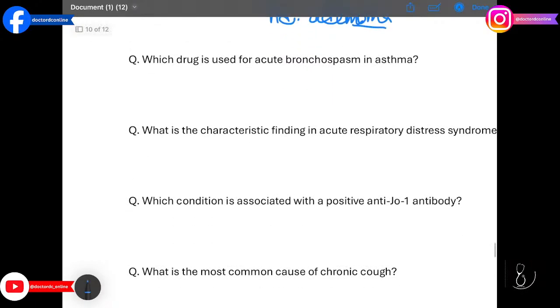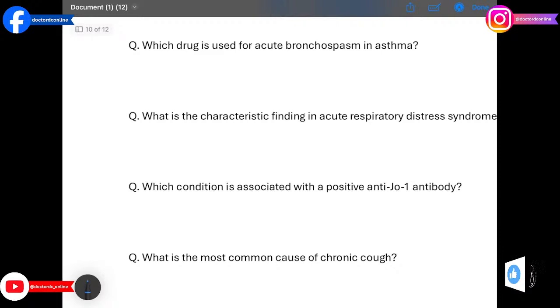Which drug is used for acute bronchospasm in asthma? The answer is albuterol. This short-acting beta-2 agonist relieves airway obstruction.